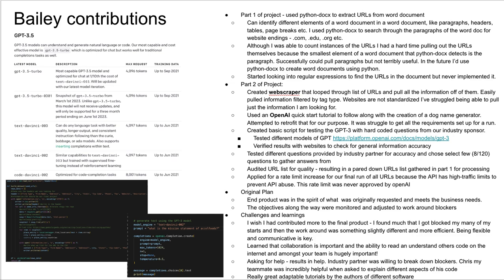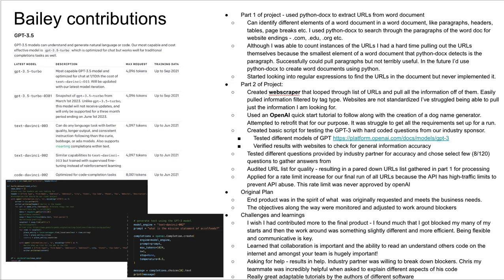There are sort of 2 parts to this project. In part 1, I used Python-docx to extract URLs from a Word document. Python-docx can identify different elements in a Word document, like paragraphs, headers, etc. And I was able to successfully pull paragraphs with URLs out of that Word document.